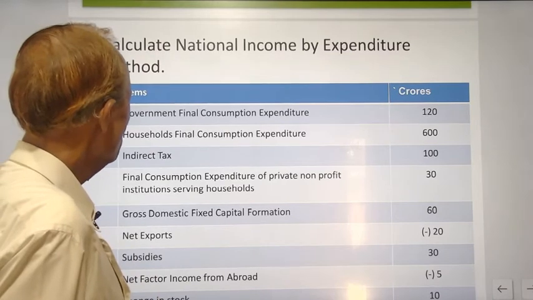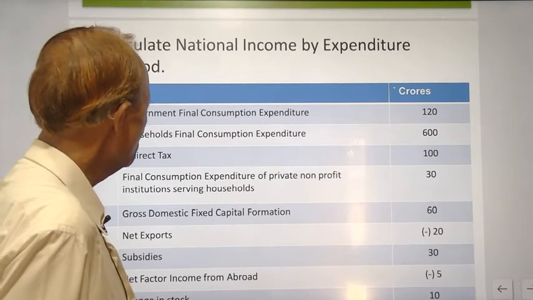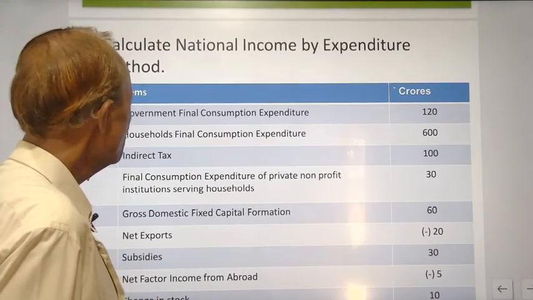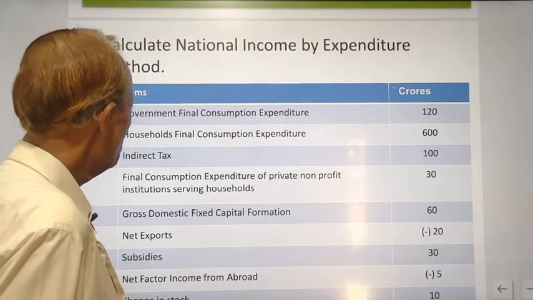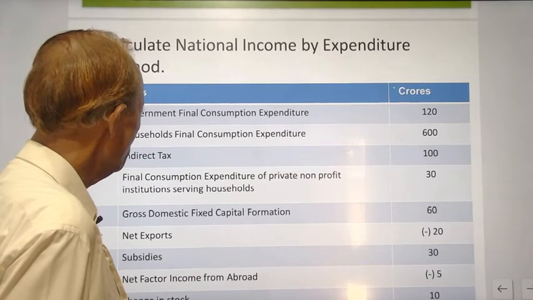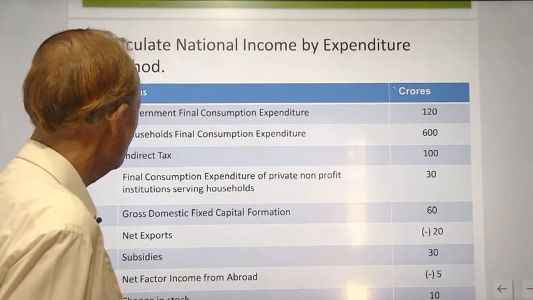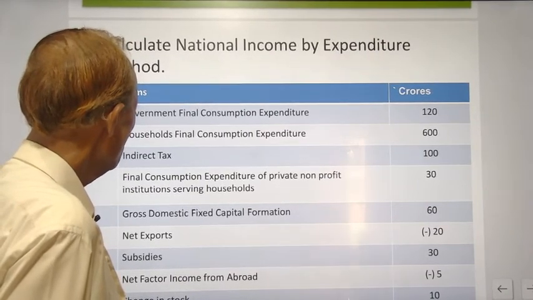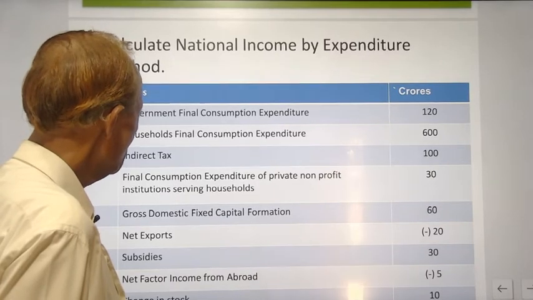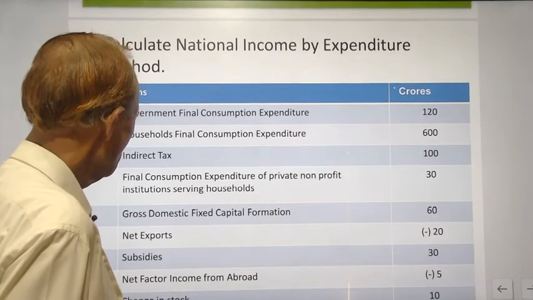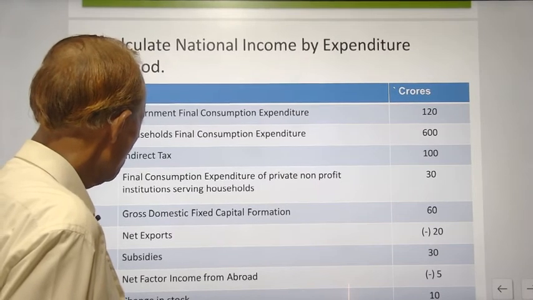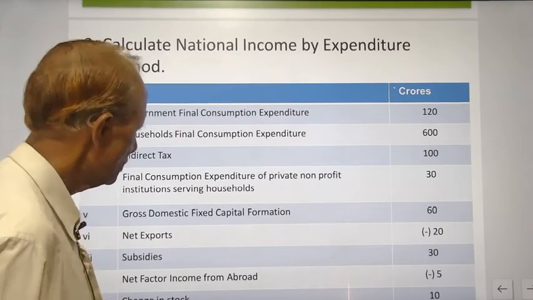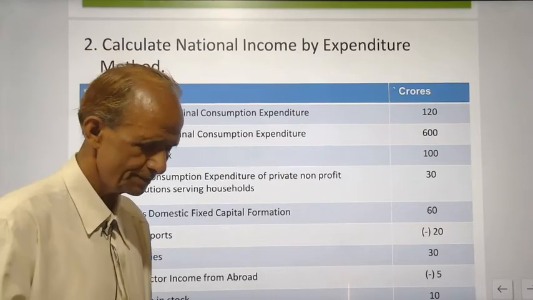The items given are government final consumption expenditure, household final consumption expenditure, indirect tax, final consumption expenditure of private non-profit institutions serving households, gross domestic fixed capital formation, net exports, subsidies, net factor income from abroad, and change in stock.